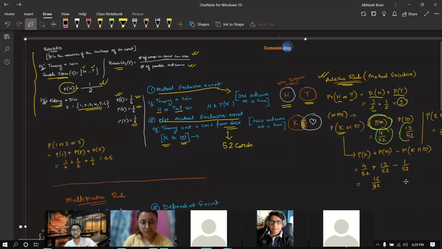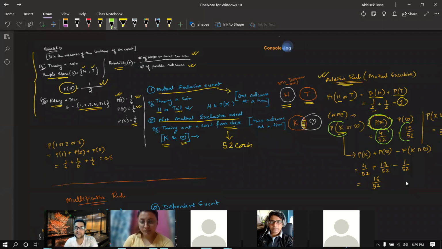Yeah, now you can see. So now just think, what has happened? Probability of K coming is 4 by 52. Probability of this heart coming is 13 by 52. Why 13 by 52? Because there are 13 cards with this heart sign, correct?